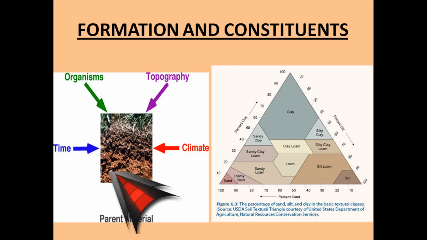Let's look at the right-hand side triangle, which has many subparts like clay, sandy clay, loam, sandy, sand and silt. These are the constituents of soil. Therefore we can say that soil is a loose material which forms the upper layer of the surface. It consists of fine particles with no definite or constant composition.